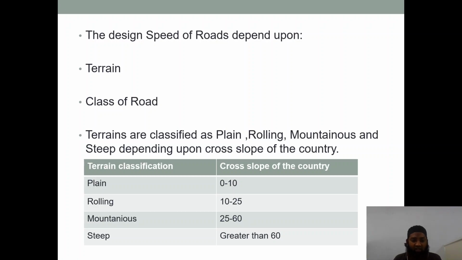You can see the terrain classification for plain, the slope. How should the slope be? That should be 0 to 10. It has been given here. For rolling, it should be from 10 to 25. For mountainous, 25 to 60. You can just see how it is increasing with the steepness level increasing, even this cross slope is also increasing. For steep terrain, the cross slope should be greater than 60.